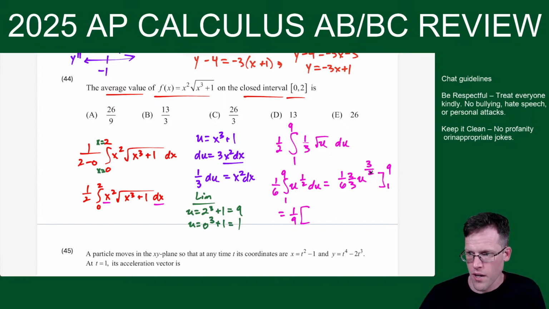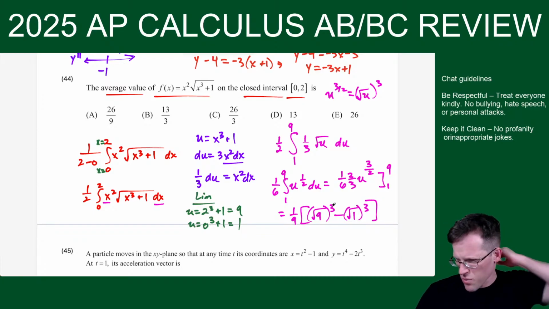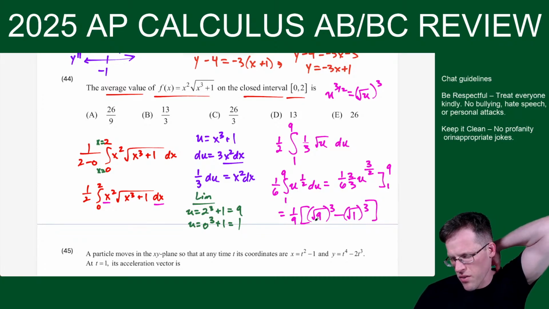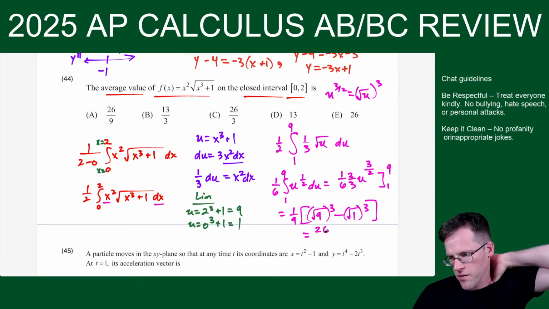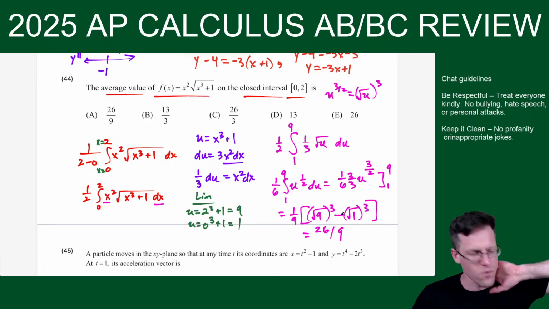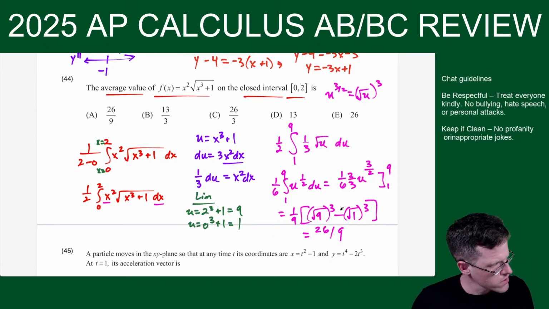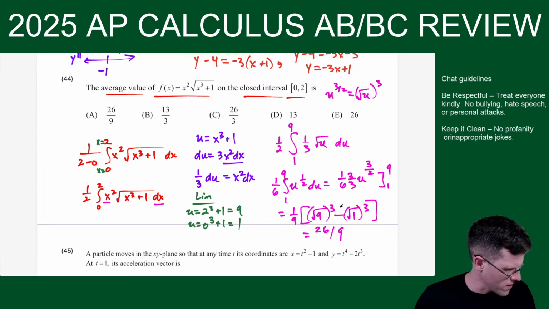And then u to the 3/2 is the same thing as the square root of u to the third power. So I could go square root of 9 to the third power minus square root of 1 to the third power. Square root of 9 is 3, to the third is 27. 27 minus 1 is 26. So this makes 26 over 9, and 26 over 9 matches up with choice A.